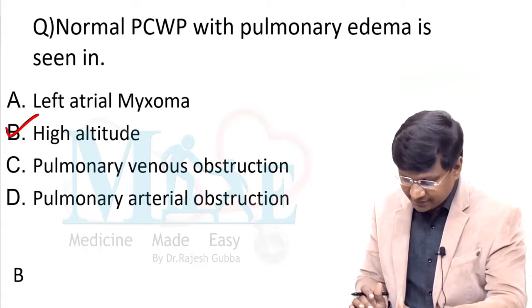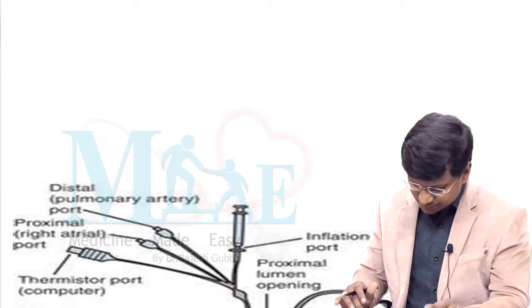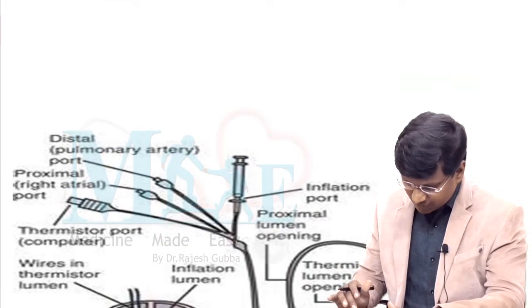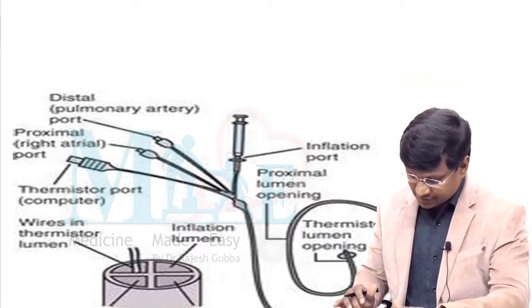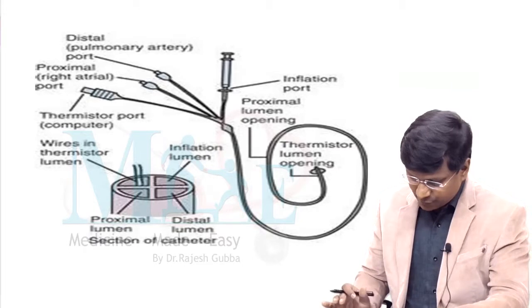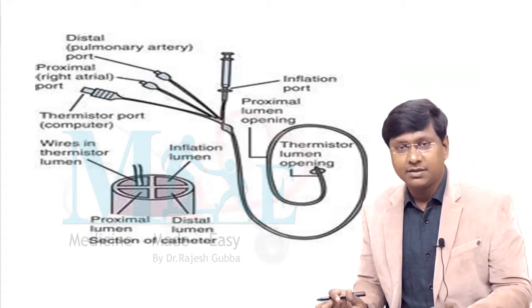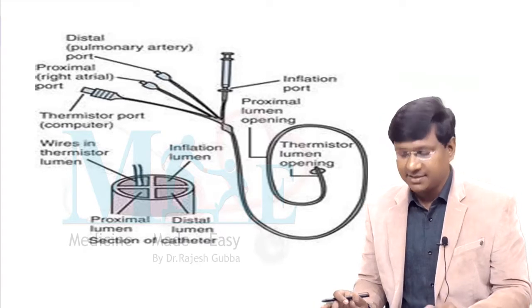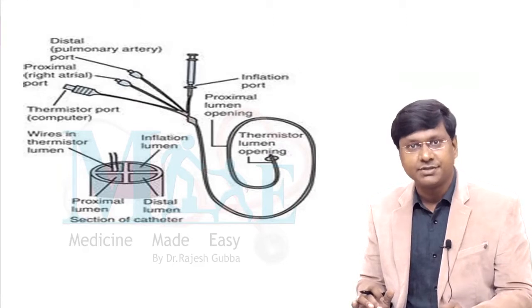Next, after having discussed the etiologies, let me tell you a question here. So already we have discussed the normal pulmonary capillary wedge pressure. Now the point is, what is the catheter? The question which will be asked is, what is the catheter with which the pulmonary capillary wedge pressure is measured?